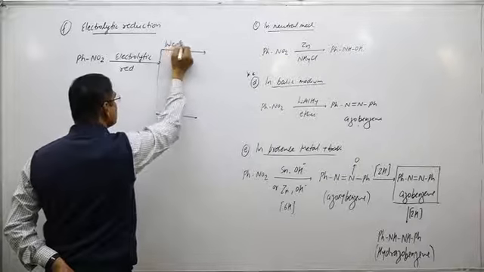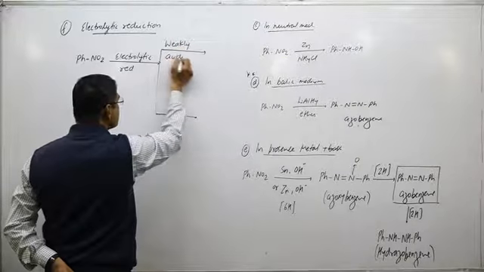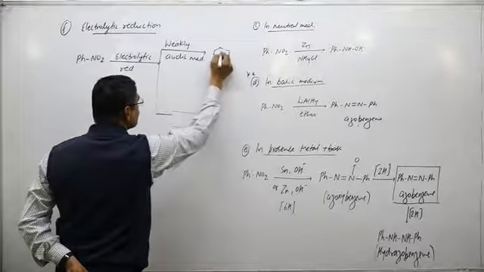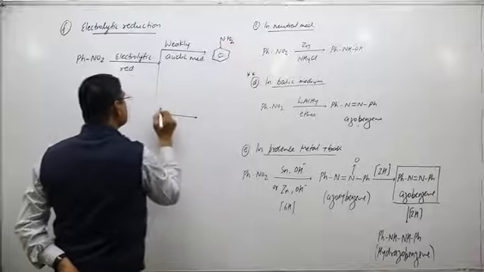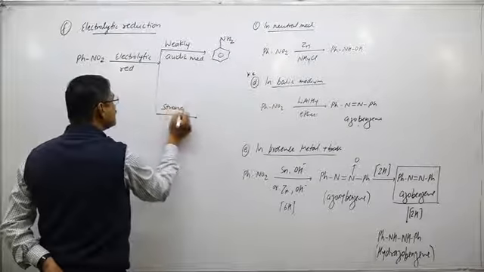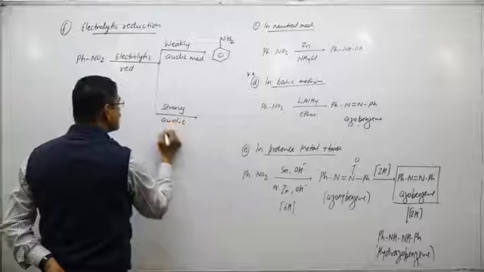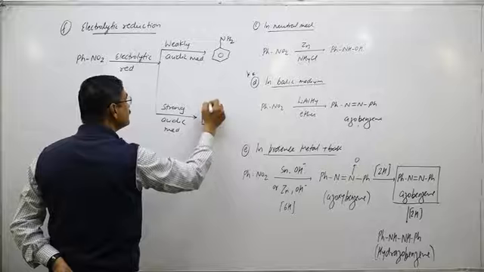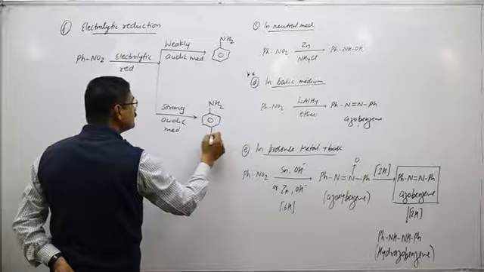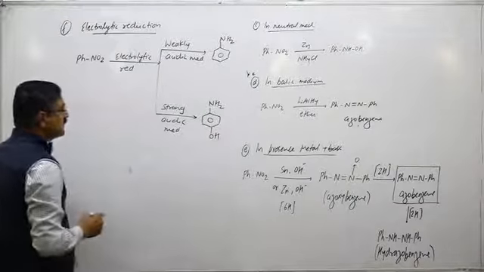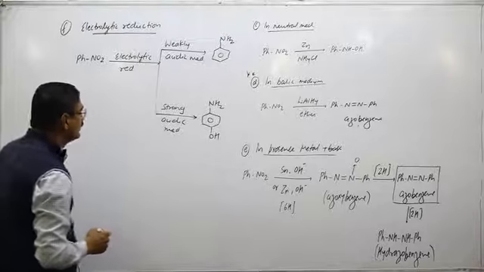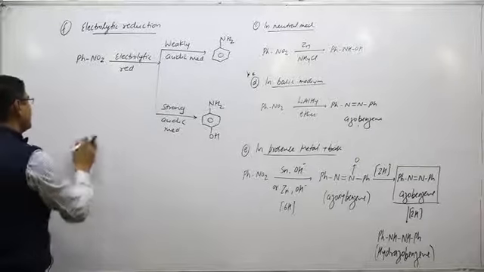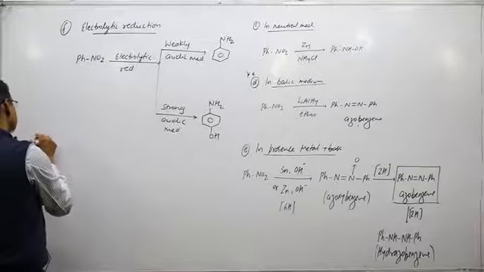Suppose I take a weakly acidic medium, then aniline is the product, but if I take strongly acidic medium, then para-hydroxyaniline is the major product. So these are the reduction reactions of nitrobenzene, and one another reduction is selective reduction.